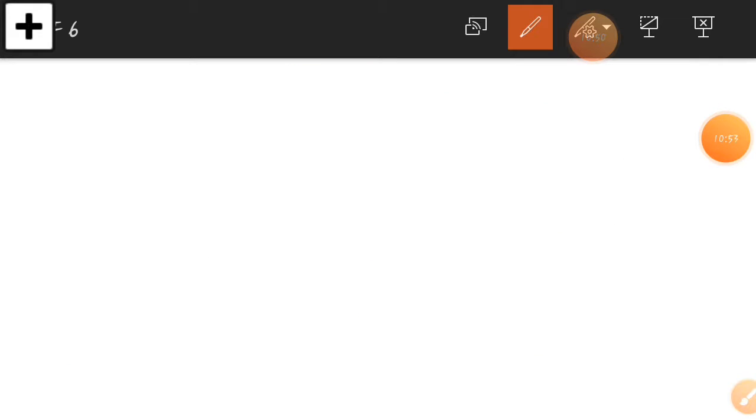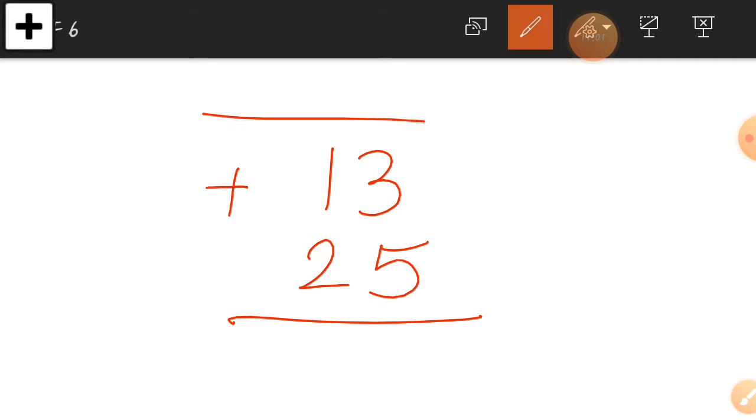Okay, I take one more example for you so you can understand very easily. Here is 13 and 25. This is without regrouping. Let's add down first. 3 plus 5 is equal to how much? In the ones column, 3 plus 5 is equal to 8. Write down 8 there. Now let's go to the tens column, which is 1 plus 2. We are going down, so take 1 first. 1 plus 2 is equal to 3. So here we get the first answer, which is 38.